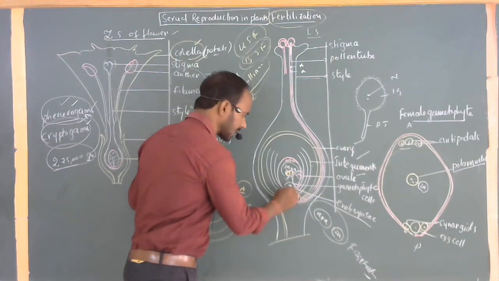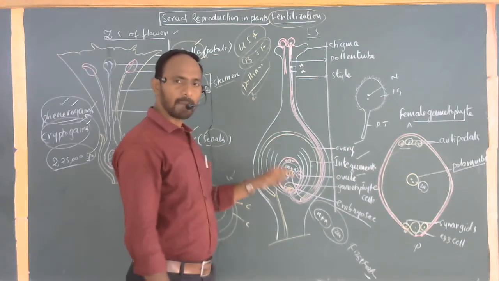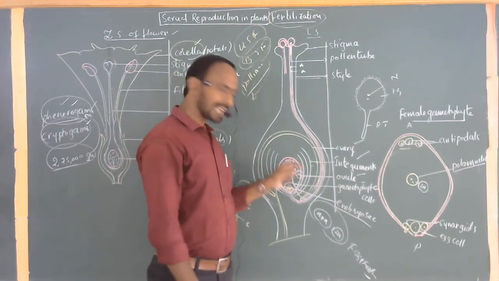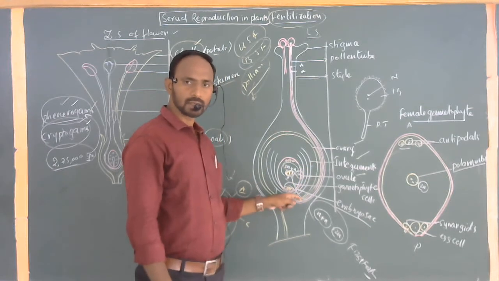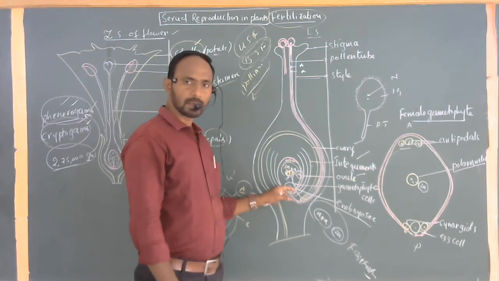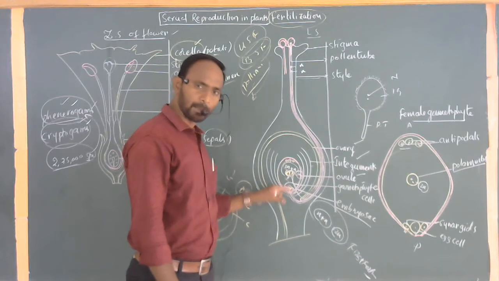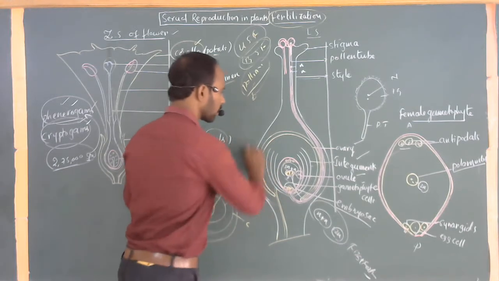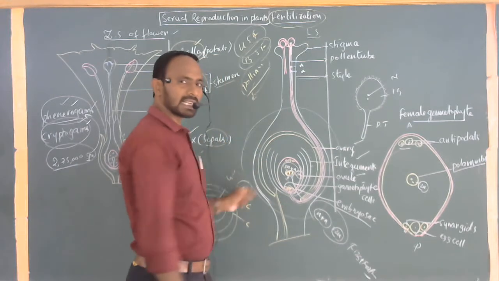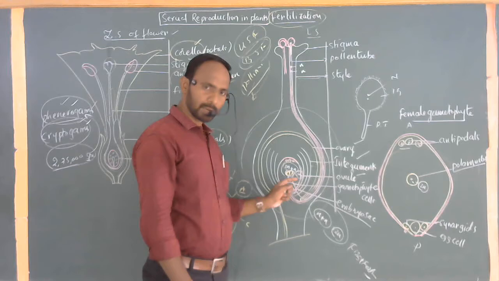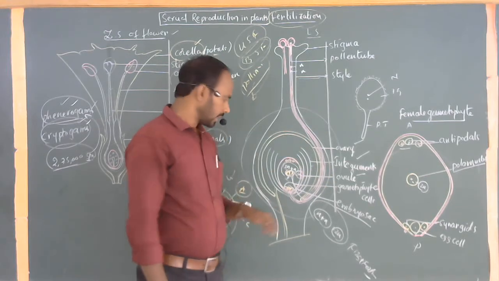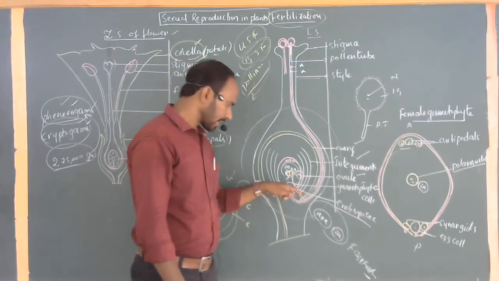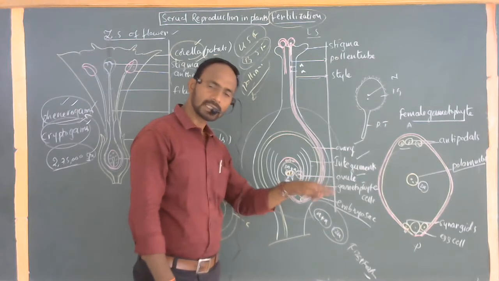After formation of this zygote, all the egg cells present can also fuse with male gametes. Means all the ovules can be fertilized in the same way. The total ovary can turn into a fruit. Each and every egg cell forms a seed.